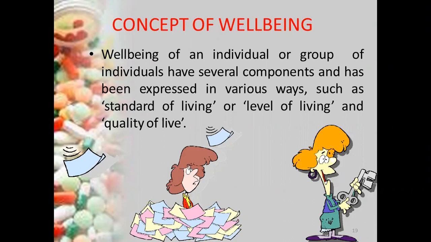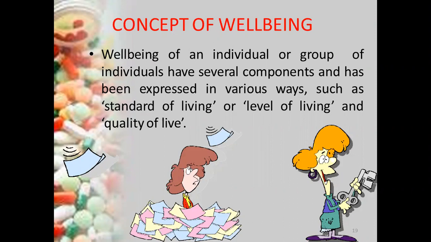In the concept of wellness, well-being means we can express the well-being of an individual in different ways, and there are several components expressing that a person is achieving well-being in his life.